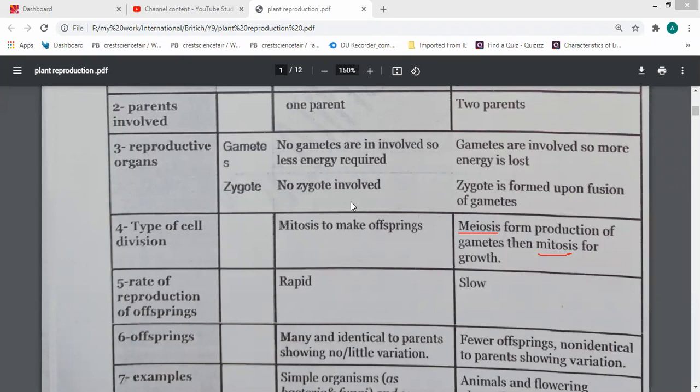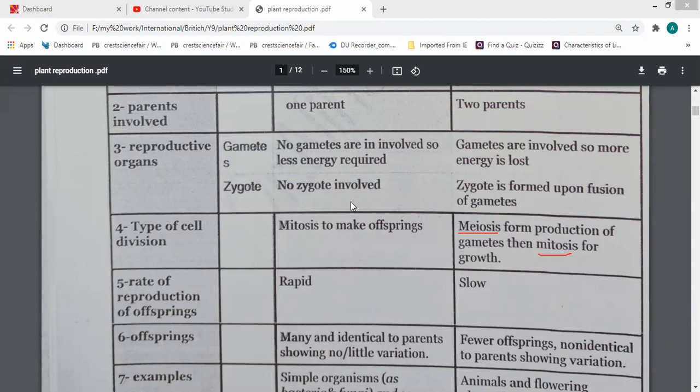The formation of what? Formation of sex cells, sperm and ovum. Meiosis, to have half the number of chromosomes, right? Yes. Okay. After the fusion of male and female gametes, a zygote is formed.